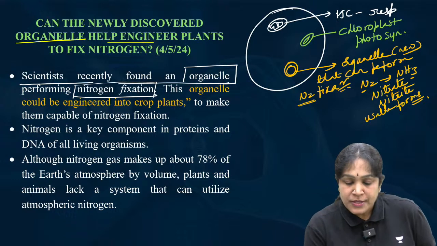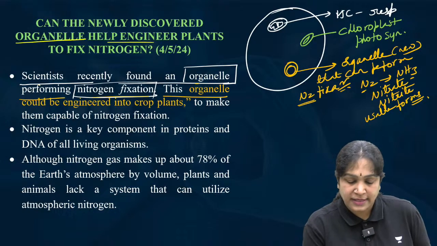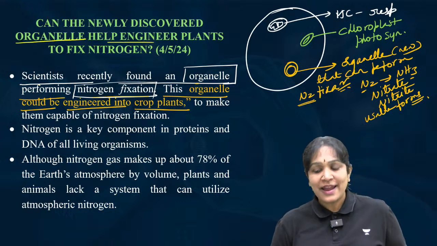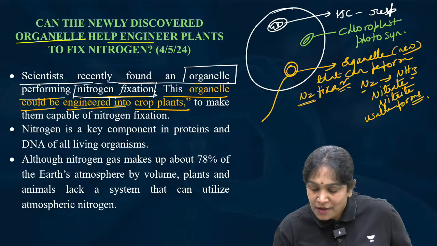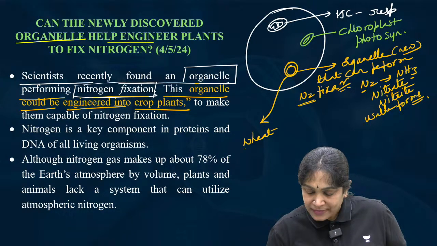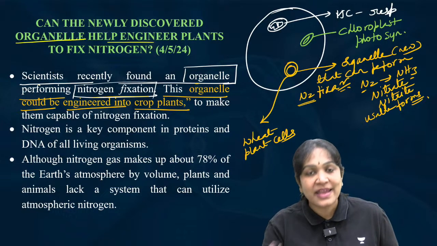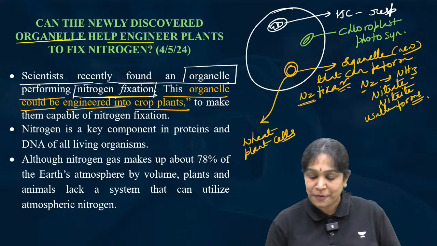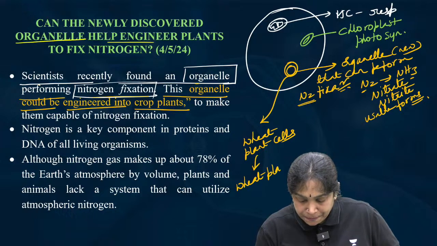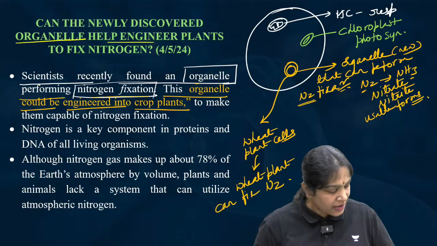Right. So scientists recently found an organelle performing nitrogen fixation. This organelle could be engineered into the crop plants. So now the idea is, take out this organelle, keep it in your wheat plant cells. Then what happens? The plant can perform the nitrogen fixation. I hope you understood this. Then this wheat plant can fix the nitrogen. I hope it is clear.